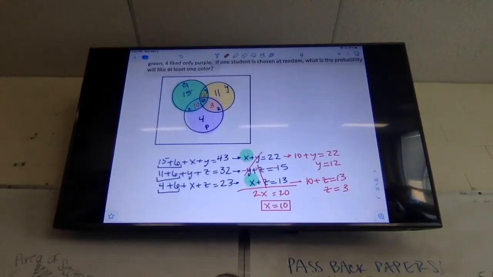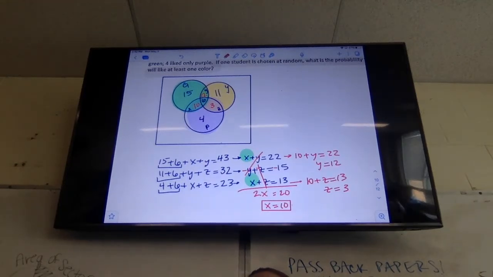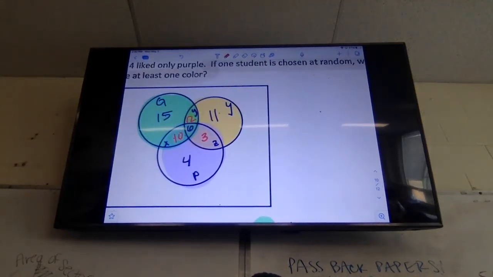Okay. Before I do anything else, I've got to figure out, are there any kids that didn't get counted? So count up all the numbers that we have right here and decide, did anybody not get counted? So 10, 20, 20 plus 30 is 50. 50 plus 11 is 61. All right, I think we have 61 accounted for. Are you guys okay with that? Remember, I just add up all the numbers I see and I get 61. So if there were 68 people surveyed, how many people did not vote? 7.